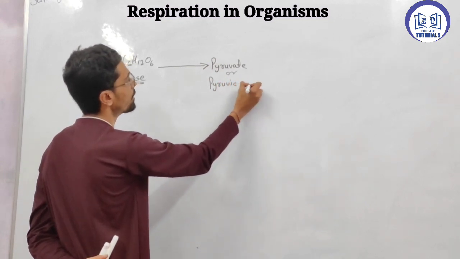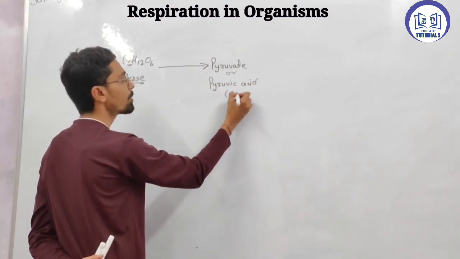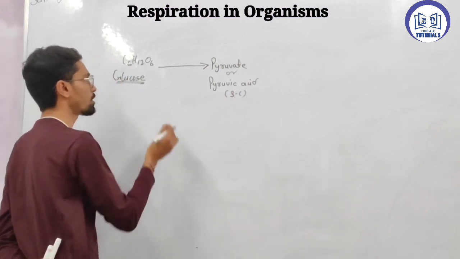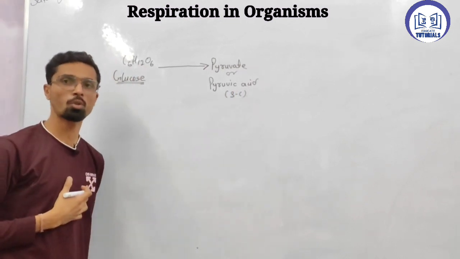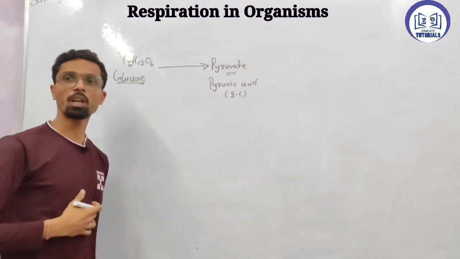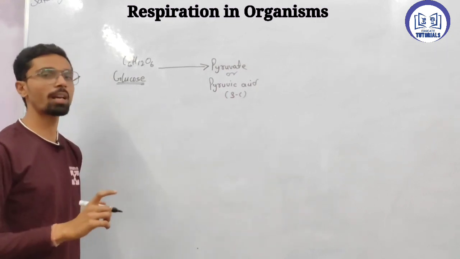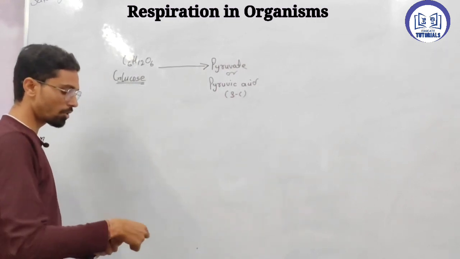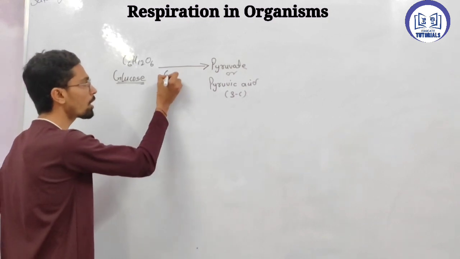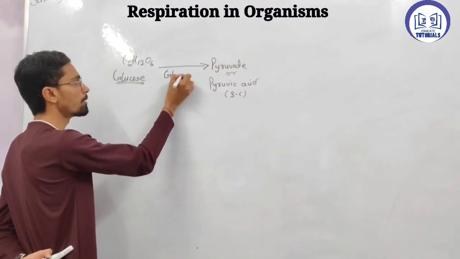Pyruvic acid is a 3-carbon compound, and there are 2 molecules. Just keep in mind, a 6-carbon compound is a glucose molecule, whereas a 3-carbon compound, 2 molecules, is pyruvic acid. The process is called glycolysis.